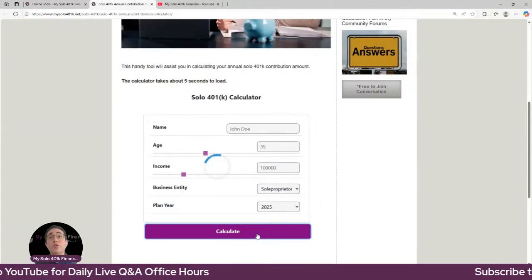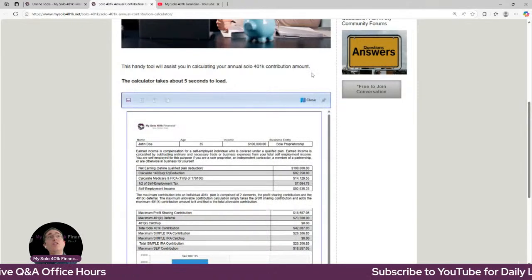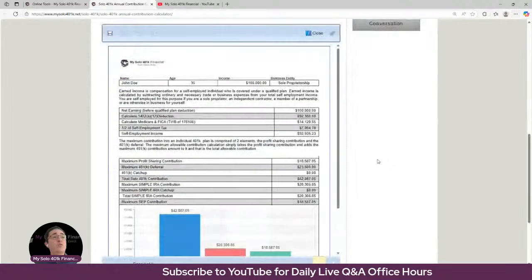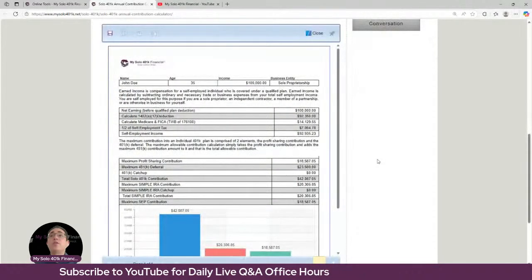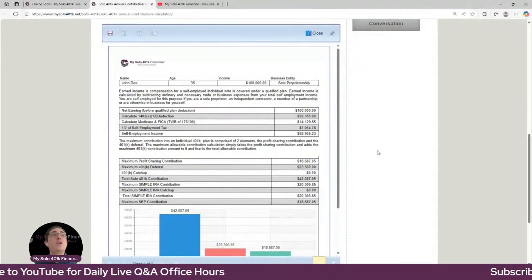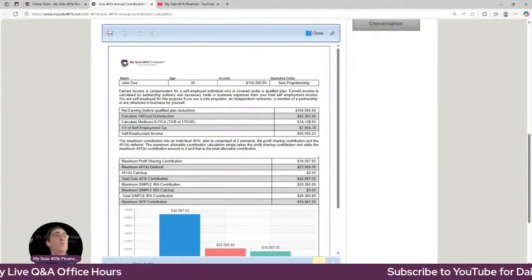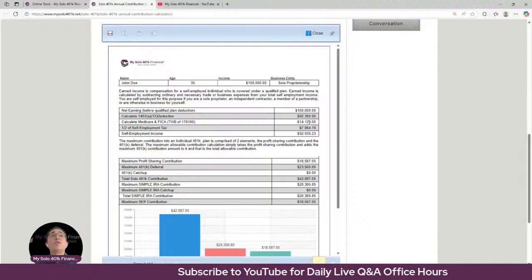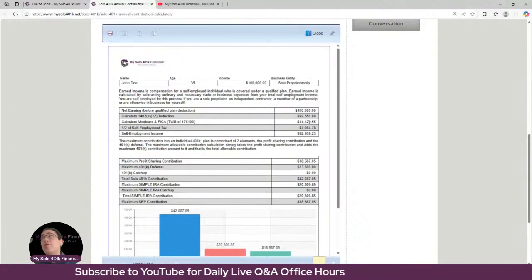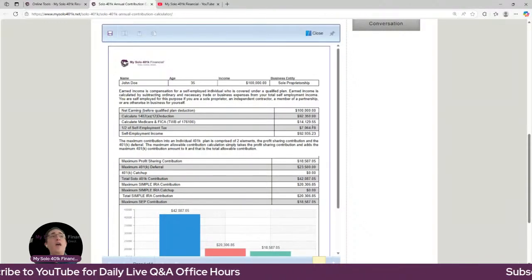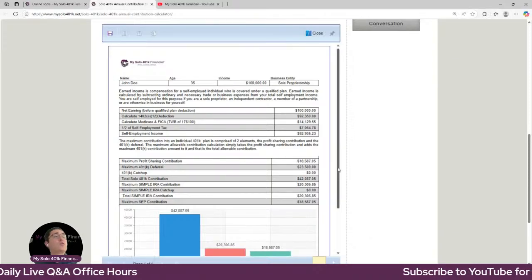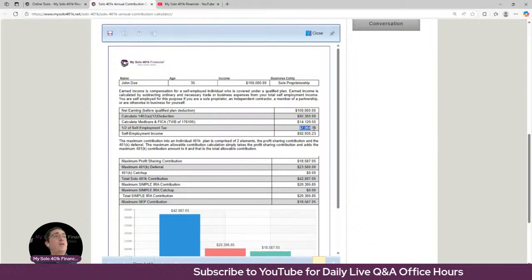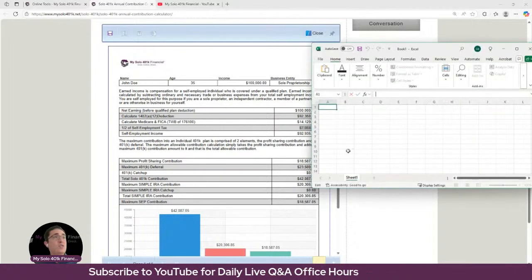So your ability to contribute is going to be based on different factors. One factor is your age. Another factor is whether you make contributions to another plan like a day job. Another factor is how your business is taxed. So in the case of a business taxed as a sole proprietorship, you have to run a pre-calculation where you take your net income reported on line 31 of Schedule C less 1/2 of the self-employment tax. So this calculator will run that pre-calculation. So you can see here that 1/2 of the self-employment tax is here.